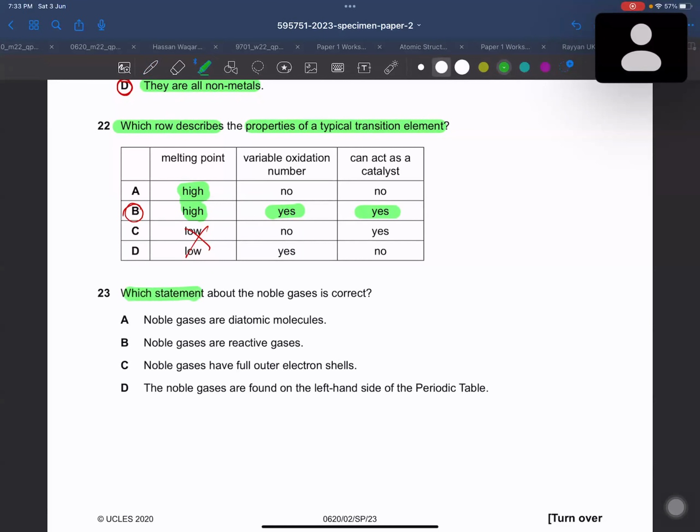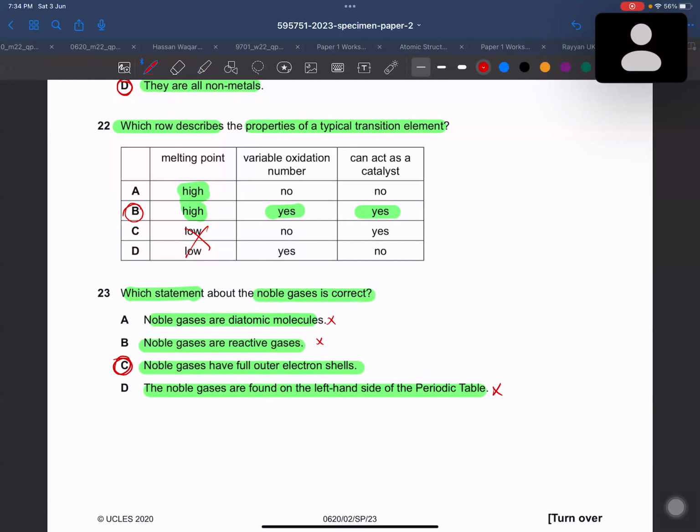Then which statement about noble gases is correct? Noble gases are diatomic? No, they are always monatomic. Noble gases are reactive gases? No, they are unreactive. Noble gases have full outer shell electrons. That is right. Noble gases are found in the left-hand side of the periodic table? No, they are on the right-hand side. So these three statements are wrong, and this is absolutely right.